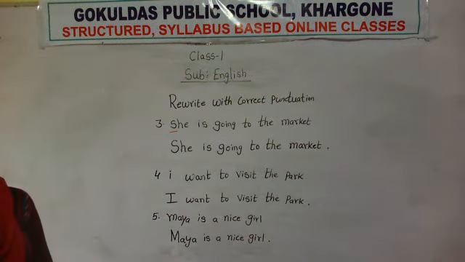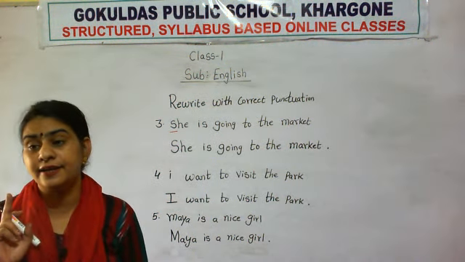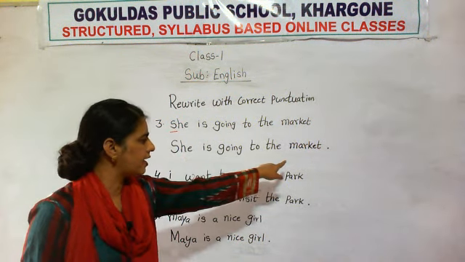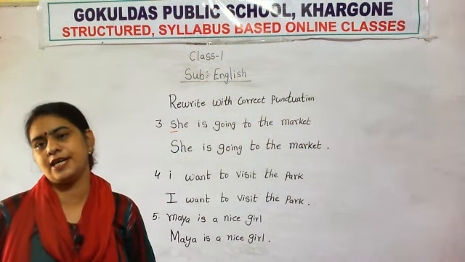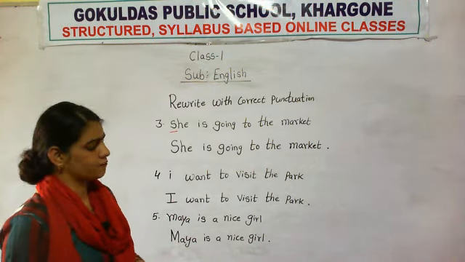Always remember that a sentence always starts with a capital letter. After that you can use small letters, and at the end of the sentence always put a full stop. Okay, so this you have to write.